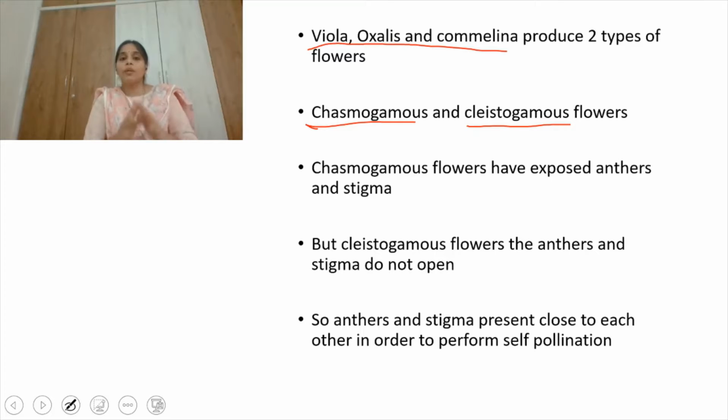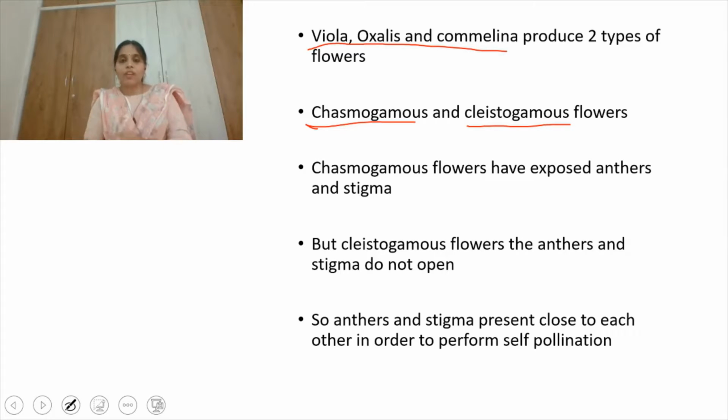Can you tell me what the advantages and disadvantages of cleistogamous flowers are? See, cleistogamous flowers always go for self-pollination. In the previous slide, I explained that self-pollination is very rare because between the pollen grains and the stigma the synchrony is very less, and one more reason is they are not present close to each other.